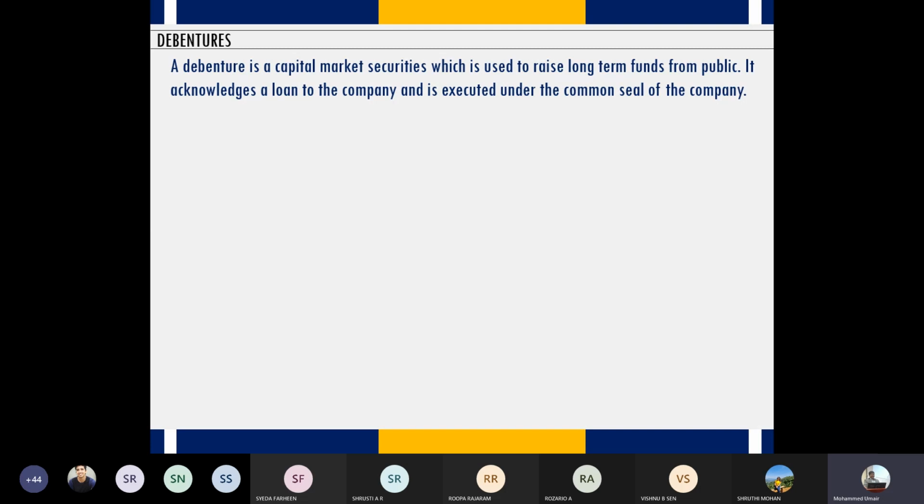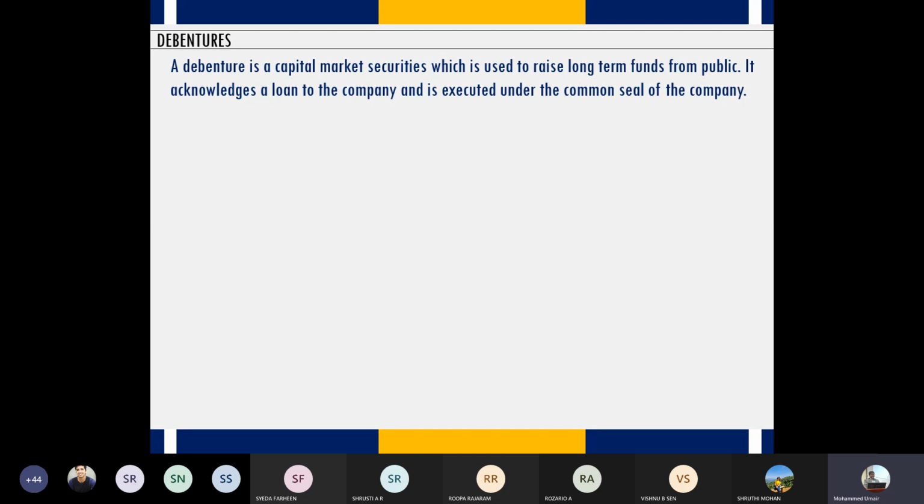Good morning. Yesterday we were discussing methods of issuing, methods of ways of borrowing funds from capital markets. So there are two broader methods. One is by issue of equity shares and the other one is by issue of debentures. So we were discussing the second option, debentures.